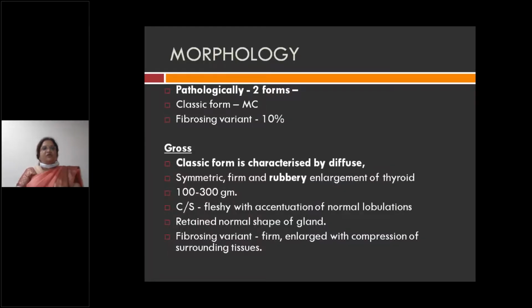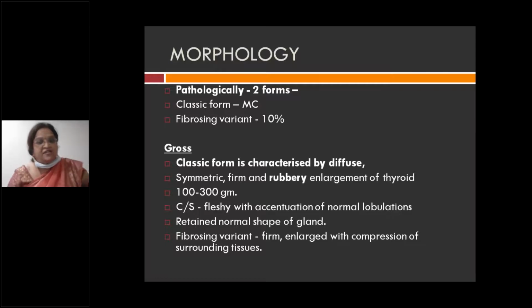So morphologically, what are the various pathological forms? You have the classical form of Hashimoto's thyroiditis and, very rarely, a fibrosing variant of Hashimoto's thyroiditis. Gross: when you look at the cut section of the thyroid, what do you see?